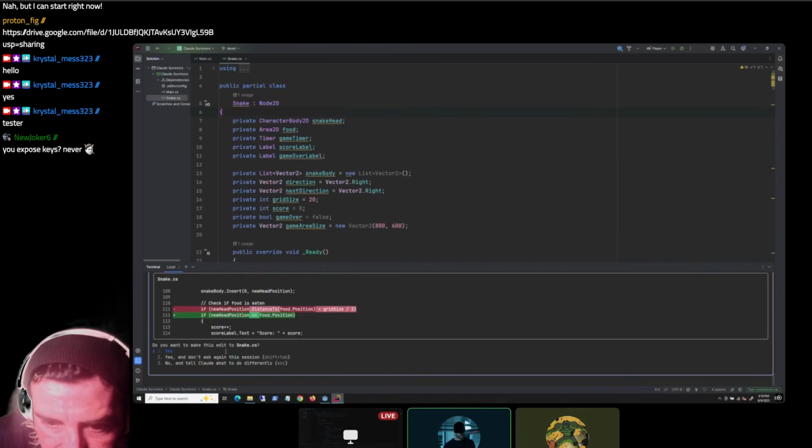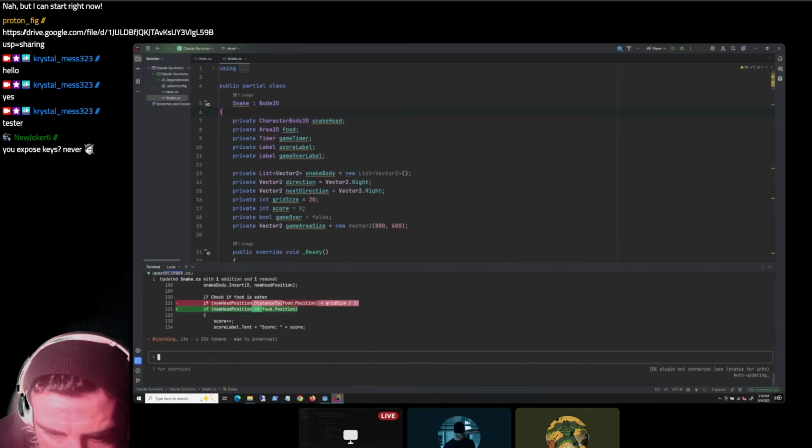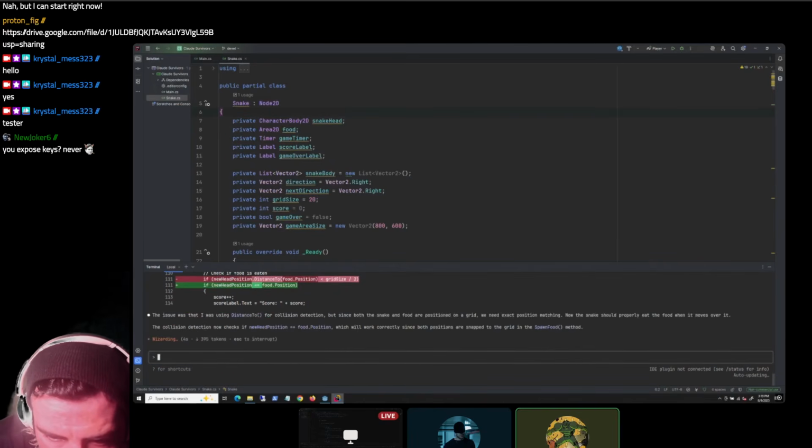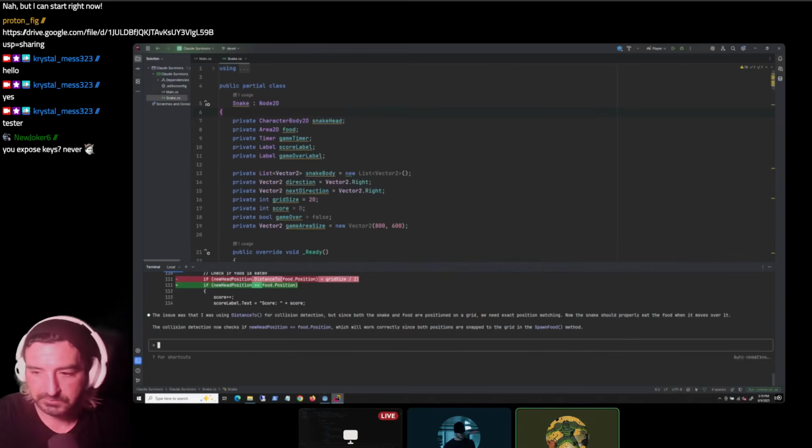So there you go. Maybe the distance-to function was wrong. Less than grid size, so there's some sort of grid in there, divided by 2. I just said yes to that. So it's going to say the new head position equals the food position. Yeah, let's try it and see.